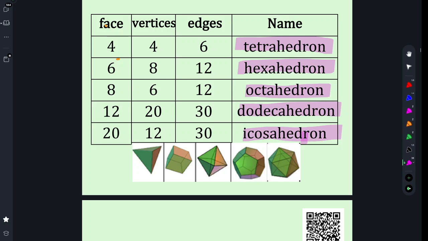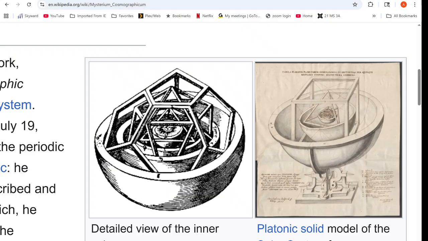Okay? They were such neat shapes that throughout history, scientists used to think that these were how the universe was structured, right? How the planets were orbiting around the Earth, right? They thought the Earth or maybe the sun was the center of the universe, and they thought the solar system was rotating in these platonic solids. It wasn't true, but it was kind of cool that they thought that might be true because they were fascinated by these shapes, okay?